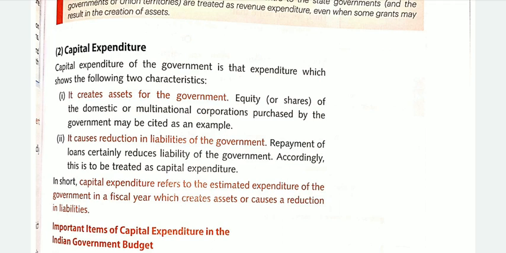Obviously, if I have taken a loan and I am repaying my loan, I have reduced my liability. The same way, if the government had taken a loan and is repaying it, then the government's liability is also reduced. So we can say that capital expenditure refers to those estimated expenditures of the government in the fiscal year which create an asset or cause a reduction in liabilities.